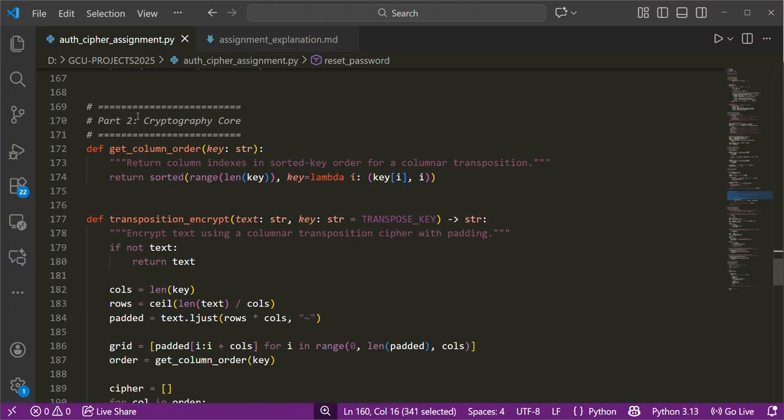Part two is focused on cryptography and encryption. This function stores the password, the username, and the key.